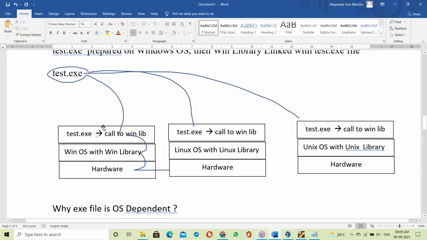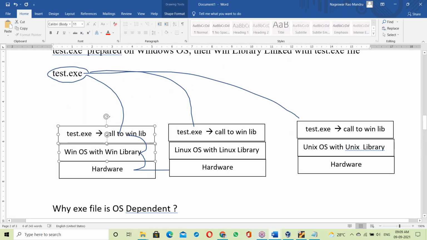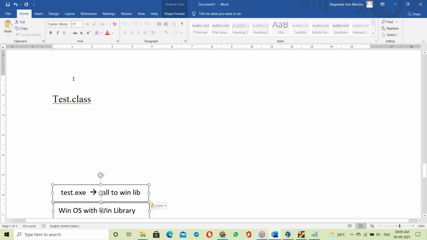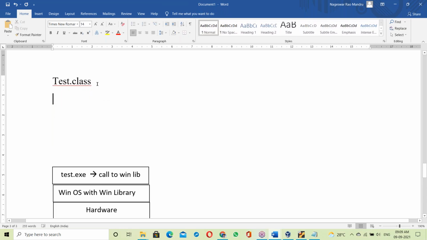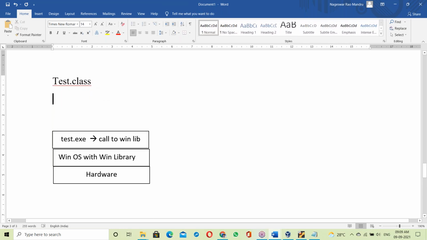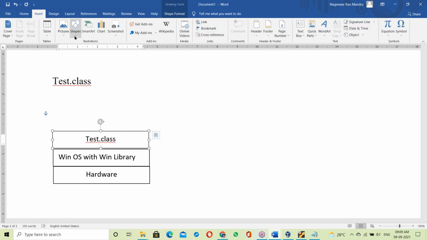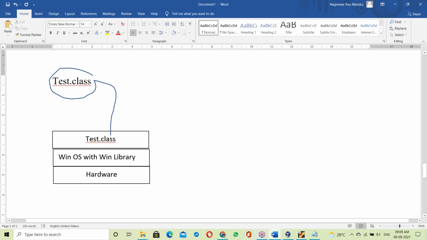Now here also let us take different platforms, like in the C language. In Java also, let us take different platforms. How is it working here? Not a test.exe file, but a test.class file. This test.class file is moving on to the Windows platform.